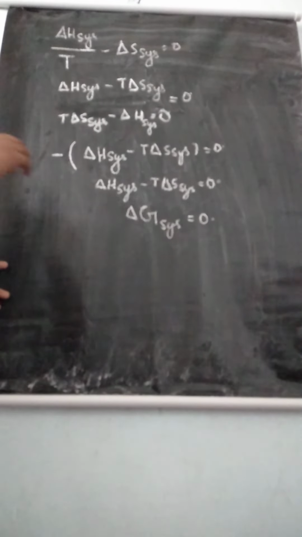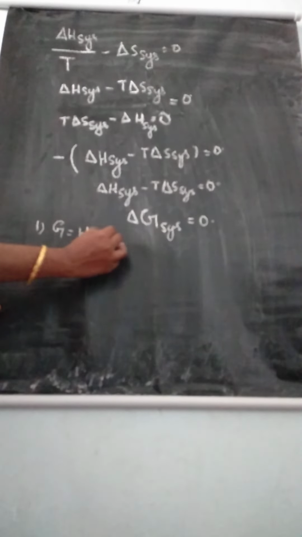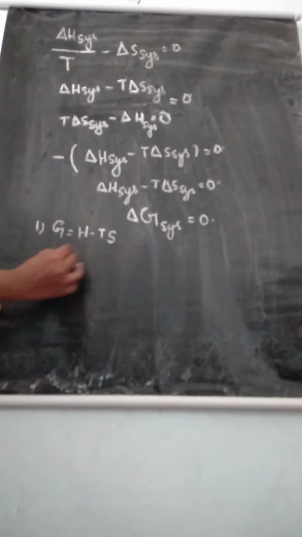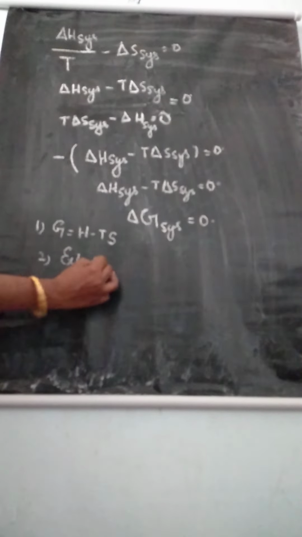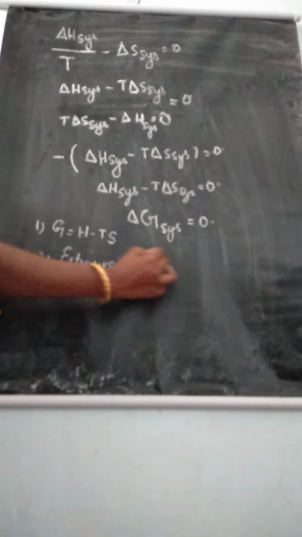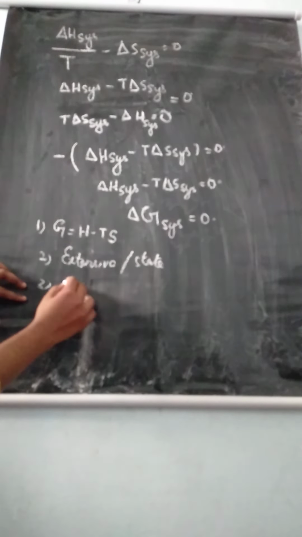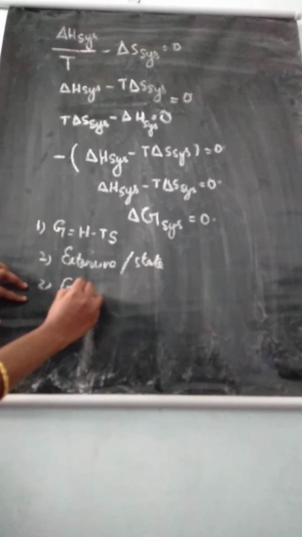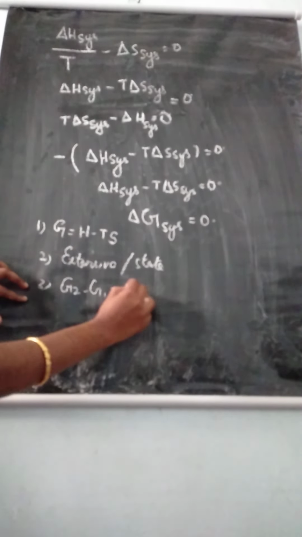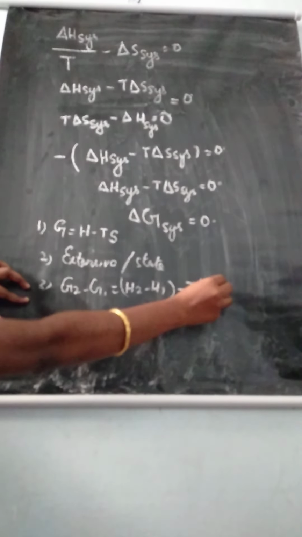Understand? So what are the points we learned? First point we learned: free energy G is equal to H minus TS. Second, this is an extensive property and a single valued state function. Third, when the system changes from its state, G2 minus G1 is equal to H2 minus H1 minus T into S2 minus S1.